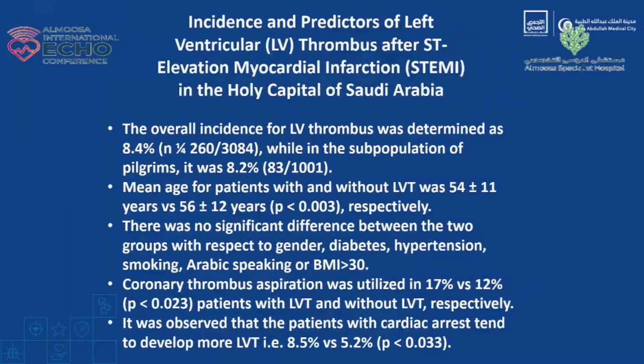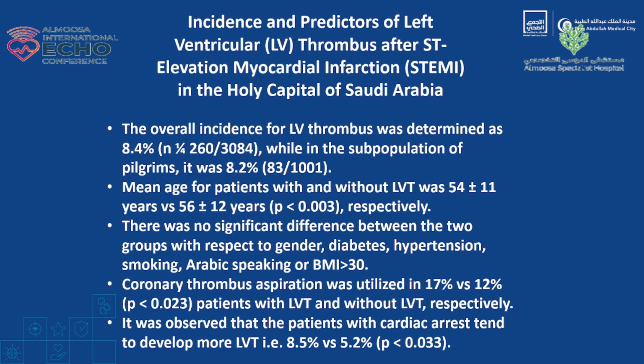And we found that the overall incidence of LV thrombus is about 8.4%, and it's more or less the same when we compared it even with the pilgrims who attended Mecca during that period. Mean age is more or less the same, and there was no significant difference between the two groups regarding their demographic characteristics. And we found that those who had coronary thrombus aspiration had a higher percentage of LV thrombus than the others. Also, those who had cardiac arrest had more possibility of developing LV thrombus.